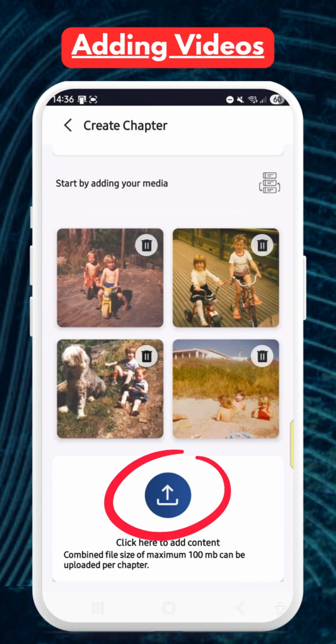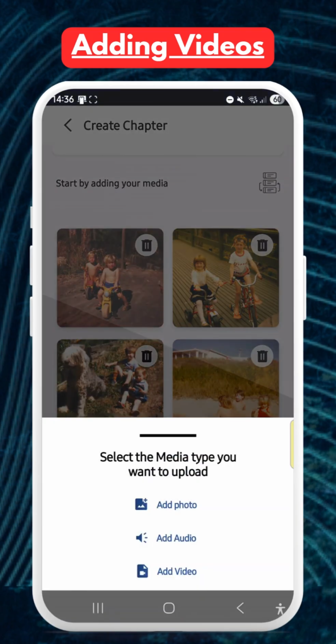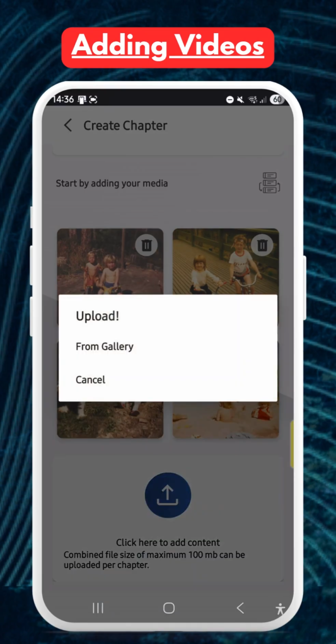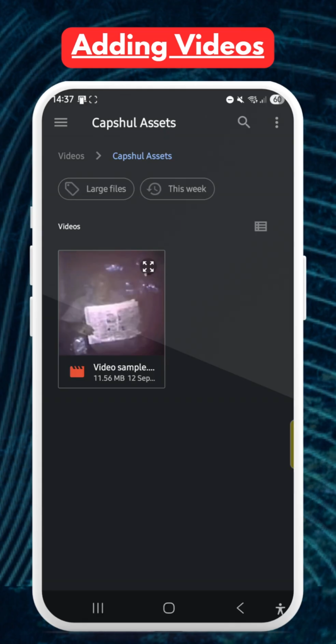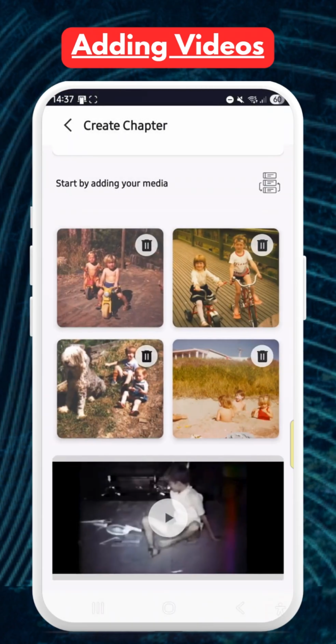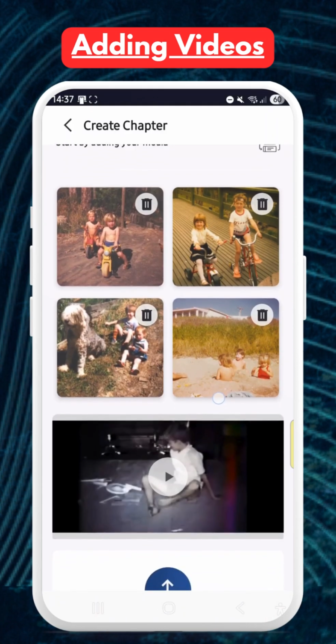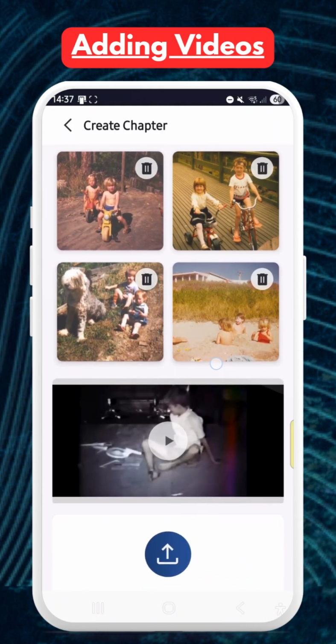Adding a video for your chapter is done the same way as adding photos. If you can't find the video you are after, your device will have a menu that you can go into to search in different folders. Once you have selected your video, it will appear here on the Create Chapter screen. You can then preview it if you wish, by pressing on the play icon.